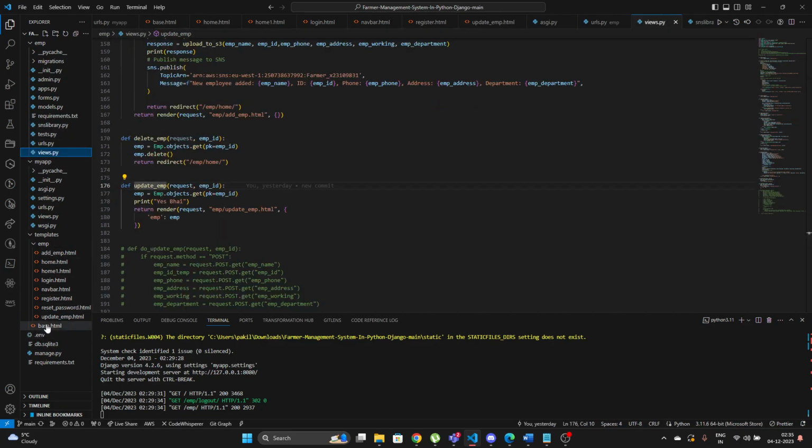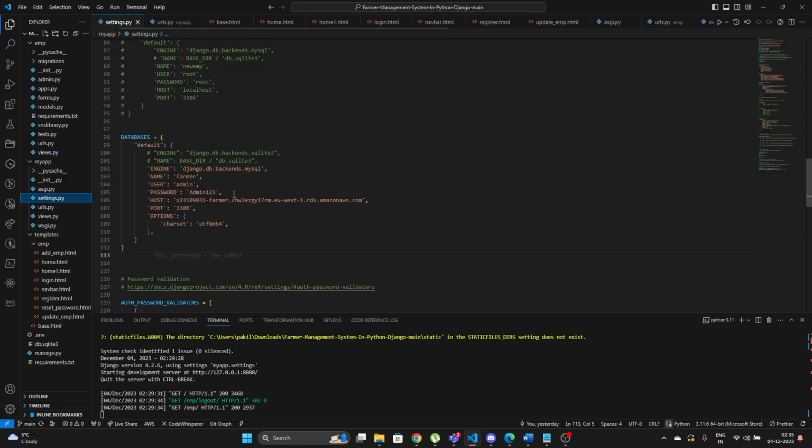So the first thing I would like to go with is the RDS service, where under the database, I've configured the database with the engine name MySQL, since I've used MySQL with RDS. And the name of the farmer, the admin, the password, and the host would be the link that is generated via the RDS, and also the port number would be the default port number.